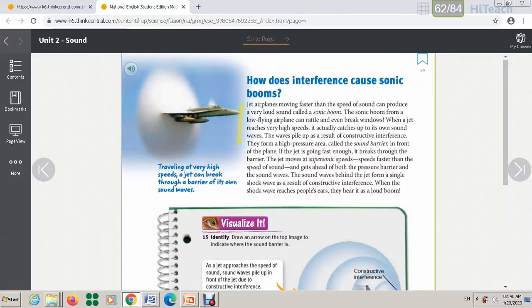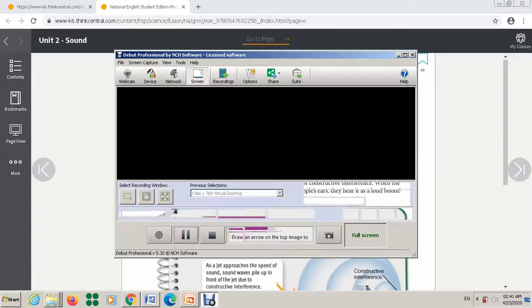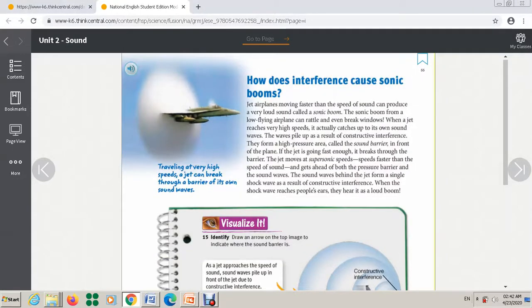Read it. It's very important. I want you to study the highlighted lines. So this one here, study it, read it very well and understand it. Okay, this part, understand all of this part about sonic booms. Read it and understand it. Okay, let's move now to page